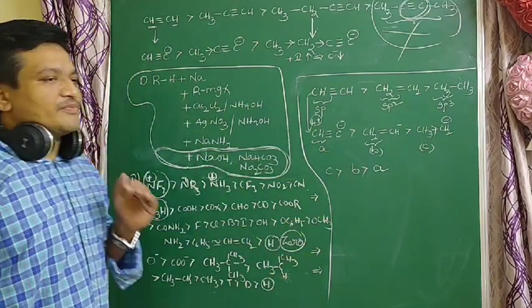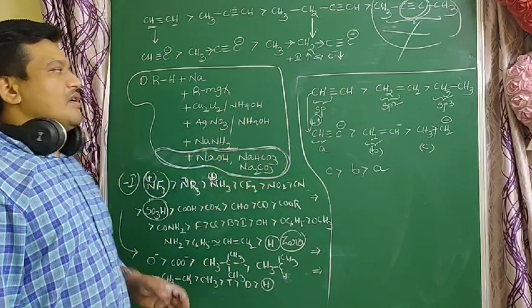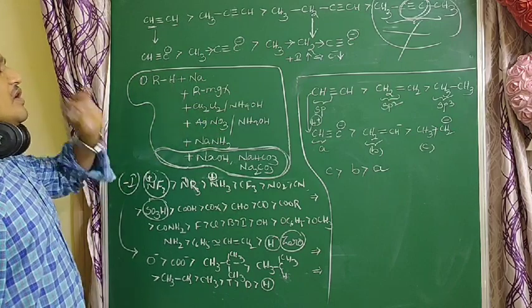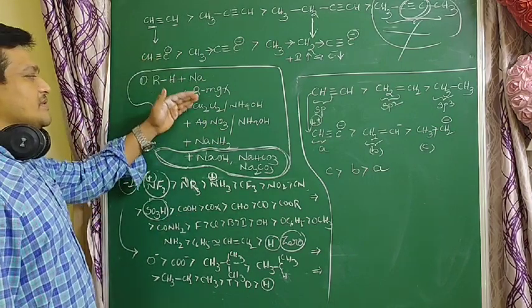So what is the difference between alkenes and alkynes? Terminal alkynes react with these reagents, but alkenes do not. That is the basic difference in the acidic nature of alkanes, alkenes, and alkynes. Alkanes and alkenes do not react with these reagents.